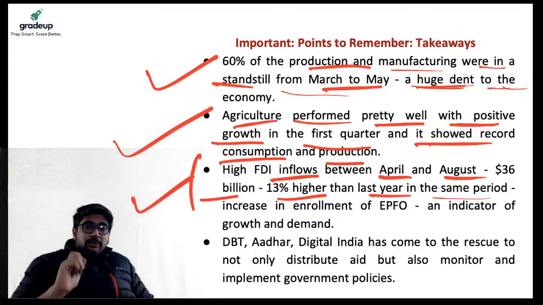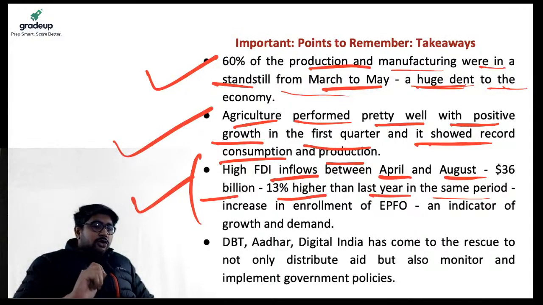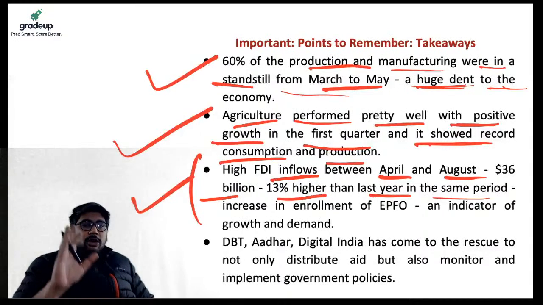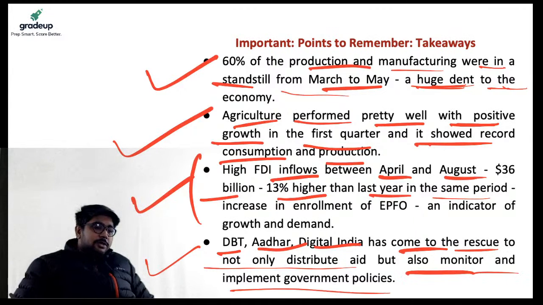See, this is important. Why? Because these numbers that I'm telling you are actual number proofs, for you to write up in order to substantiate your statements. And fourth, you can say that DBT, Aadhaar, Digital India have come to the rescue to not only distribute aid but also monitor and implement the government's policies, right?